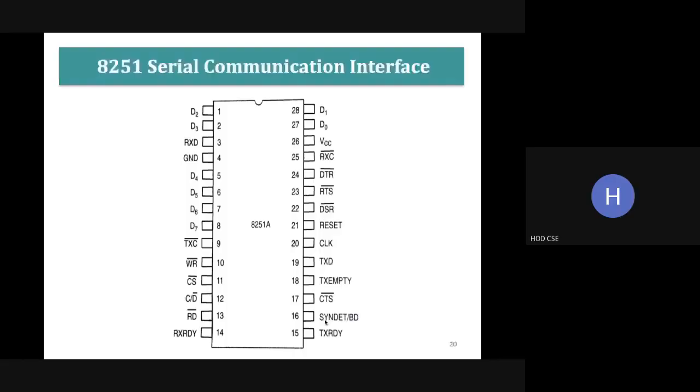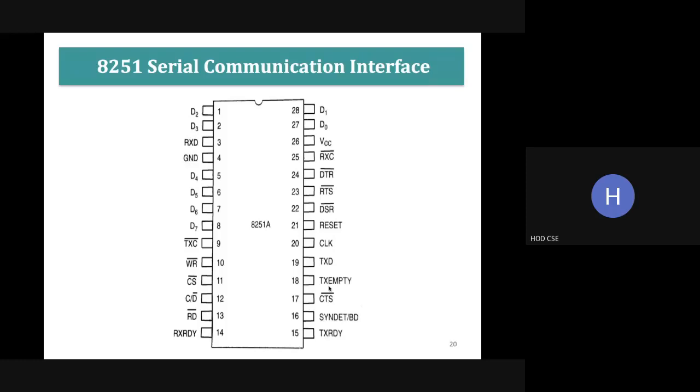Next one is synchronous detect. SYNDET is synchronous detect or break detect. The next one, CTS, is clear to send. Before transmitting the data, we have to check whether the bandwidth is available. If it is available, we will get the signal clear to send. So after that we can transmit the data.